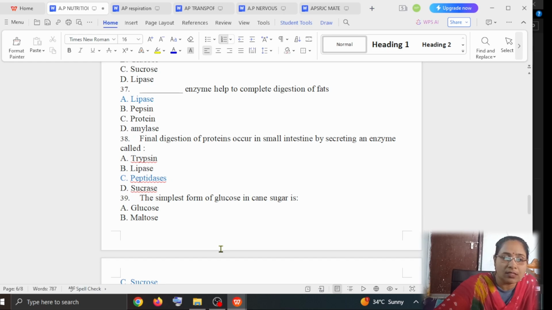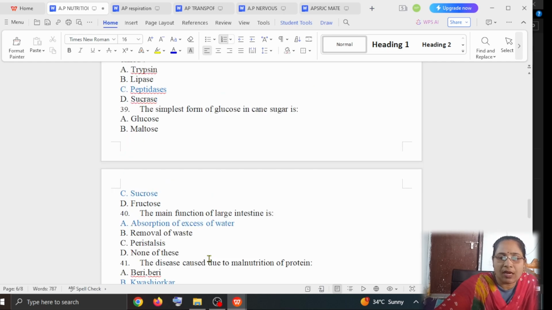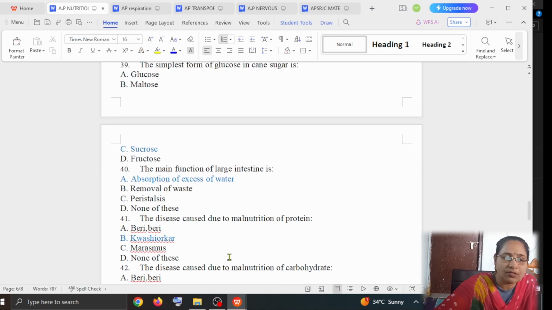The answer is sucrose. Next question: the main function of the large intestine is, option A absorption of excess water, option B removal of waste, option C peristalsis, option D none of these. The answer is absorption of excess water.